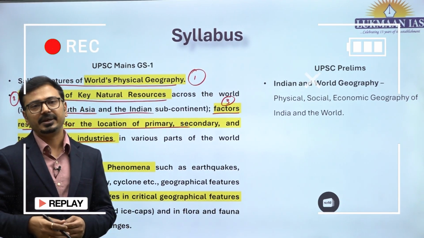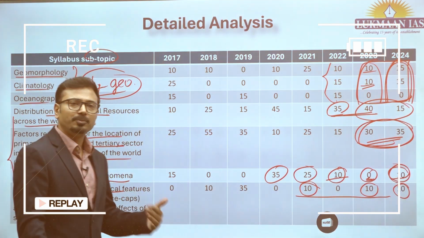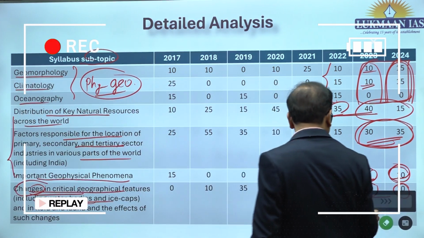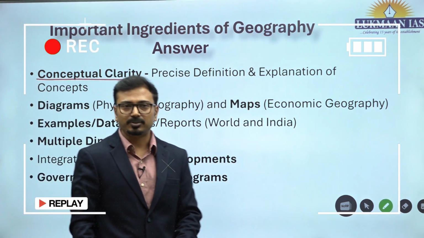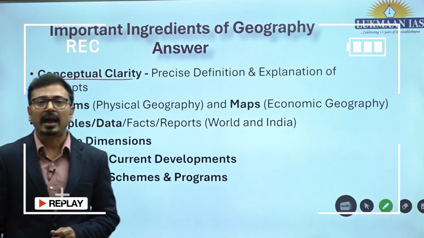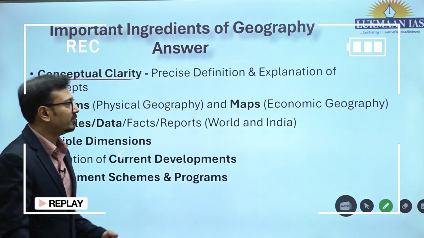manufacturing. Tertiary sector includes IT, communication, transport and trade. UPSC is going to ask questions from every subtopic of your syllabus. The more weightage is given to industries and resources. You should be able to explain the concept in a very precise, to the point manner, bringing in the clarity of explanation of that concept.